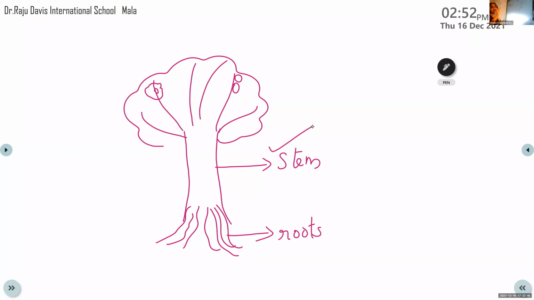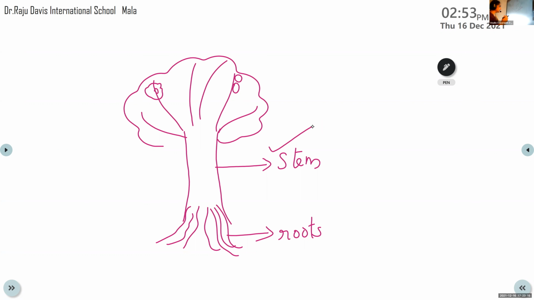In the same way, the stem forms the backbone of the plant, so that it can keep the plant straight, upright. Understood? That is another function. It carries leaves, branches, fruits and flowers, and it keeps the plant erect, straight.